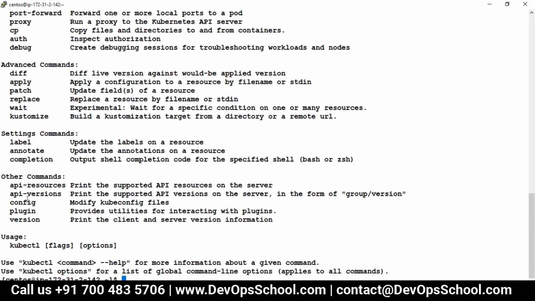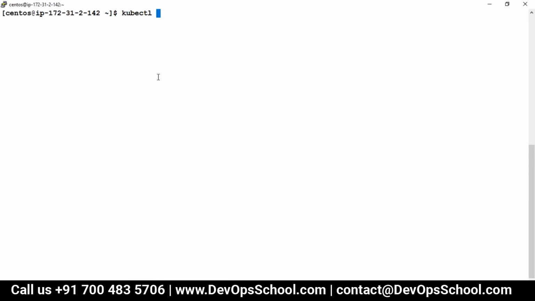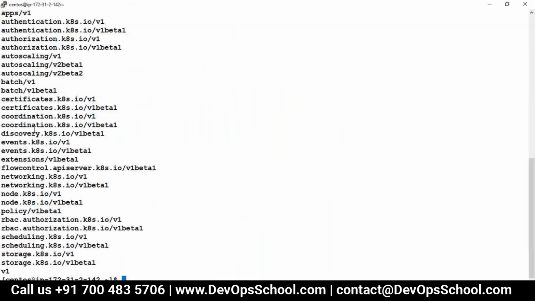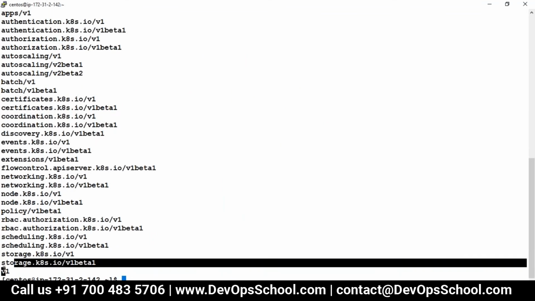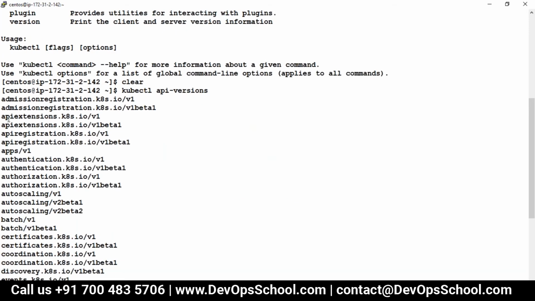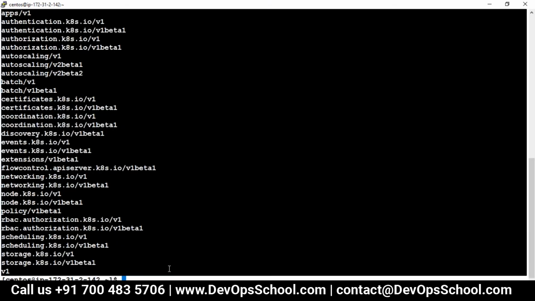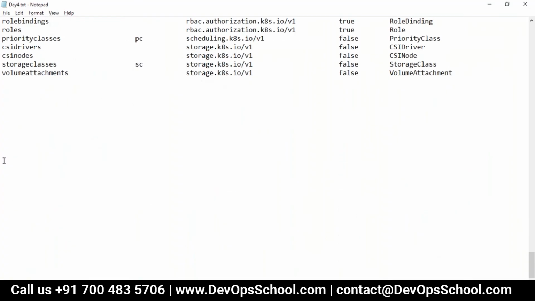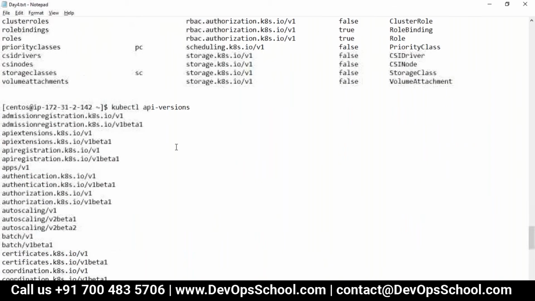Here, if I see the API version, this will tell you which particular version is supported by this Kubernetes installation. See here, this is the V1 version, and the remaining ones are group names.